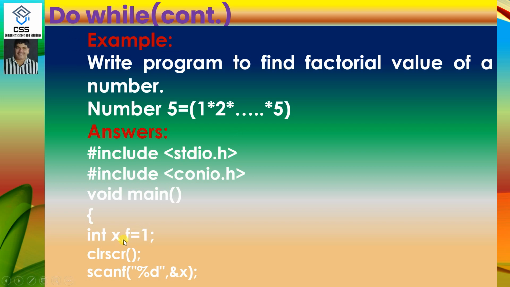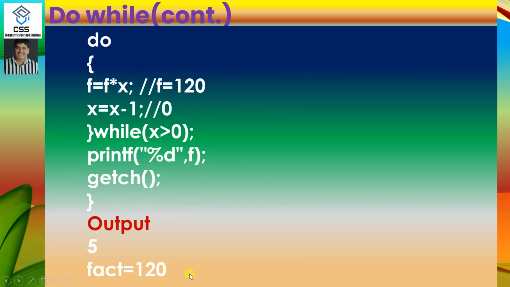We have taken f equal to 1 because whatever the number may be, the minimum factorial value is 1. If we take f as 0, 0 into something is always 0, and the result will be unexpected. Hence, we have taken the resultant variable f for calculating the factorial value. This is 1. X is the number to be taken. Suppose in x we have taken 5.